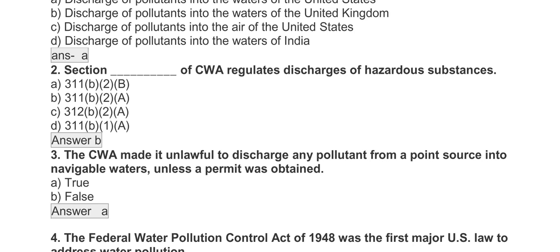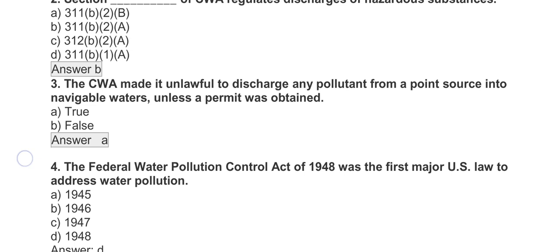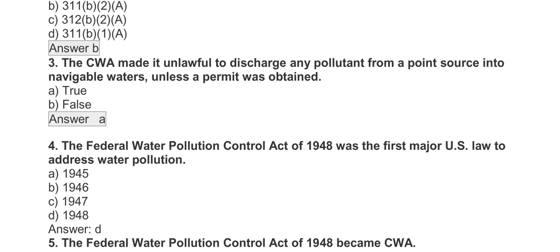Number 2. Section dash of CWA regulates discharge of hazardous substances. A, 311B 2B; B, 311B 2A; C, 311B 2A; D, 311B 1A. The answer is B, that is 311B 2A. Number 3. The CWA made it unlawful to discharge any pollutant from a point source into navigable waters unless a permit was obtained. True or false? The answer is A, that is true.